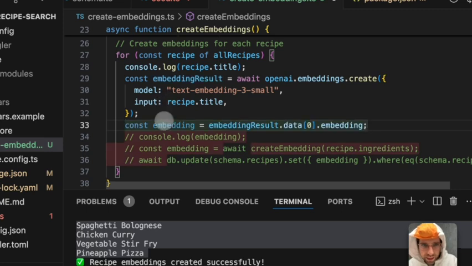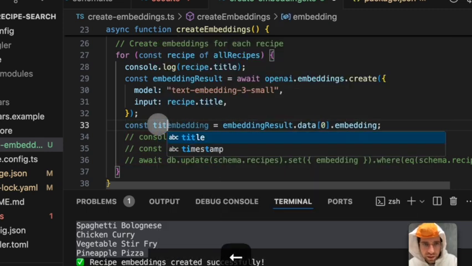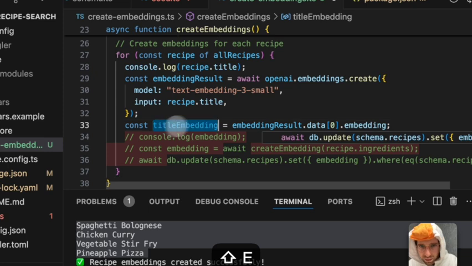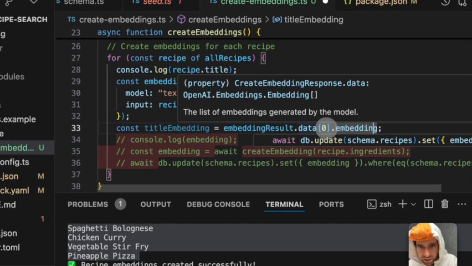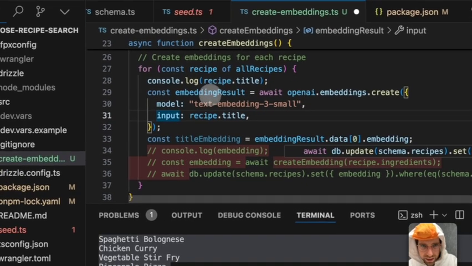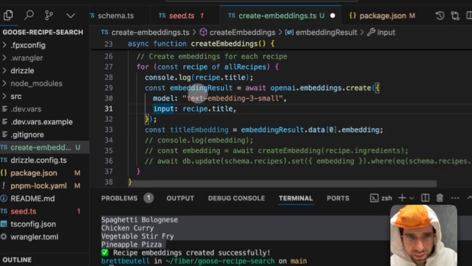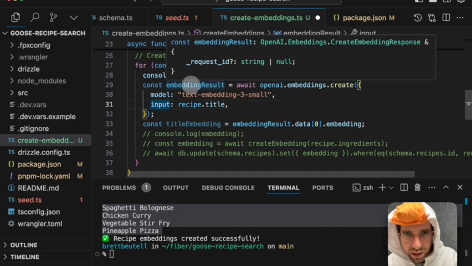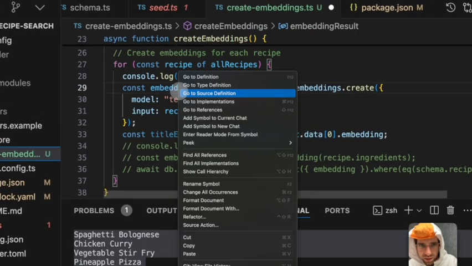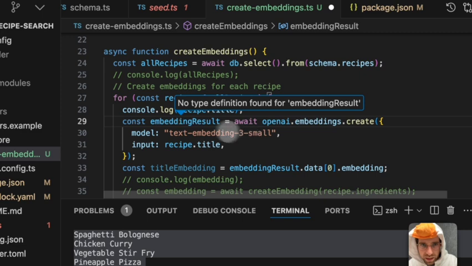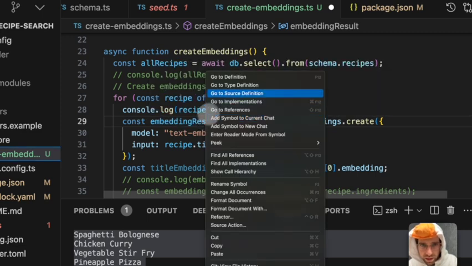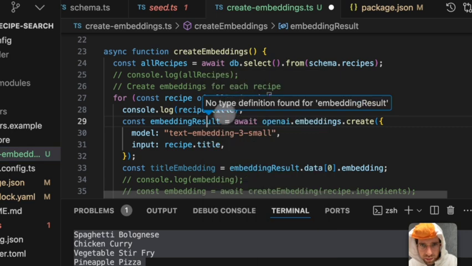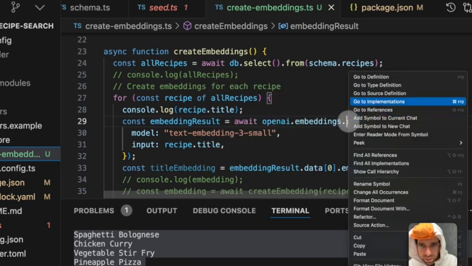And the actual title embedding will be in this path right here: embedding result dot data 0 embedding. You can kind of see all this in the TypeScript types, which are kind of hard to see here. But you can go to type definition. What? You know the type definition? Okay, that's weird. I don't know why it's here. Go to type definition.